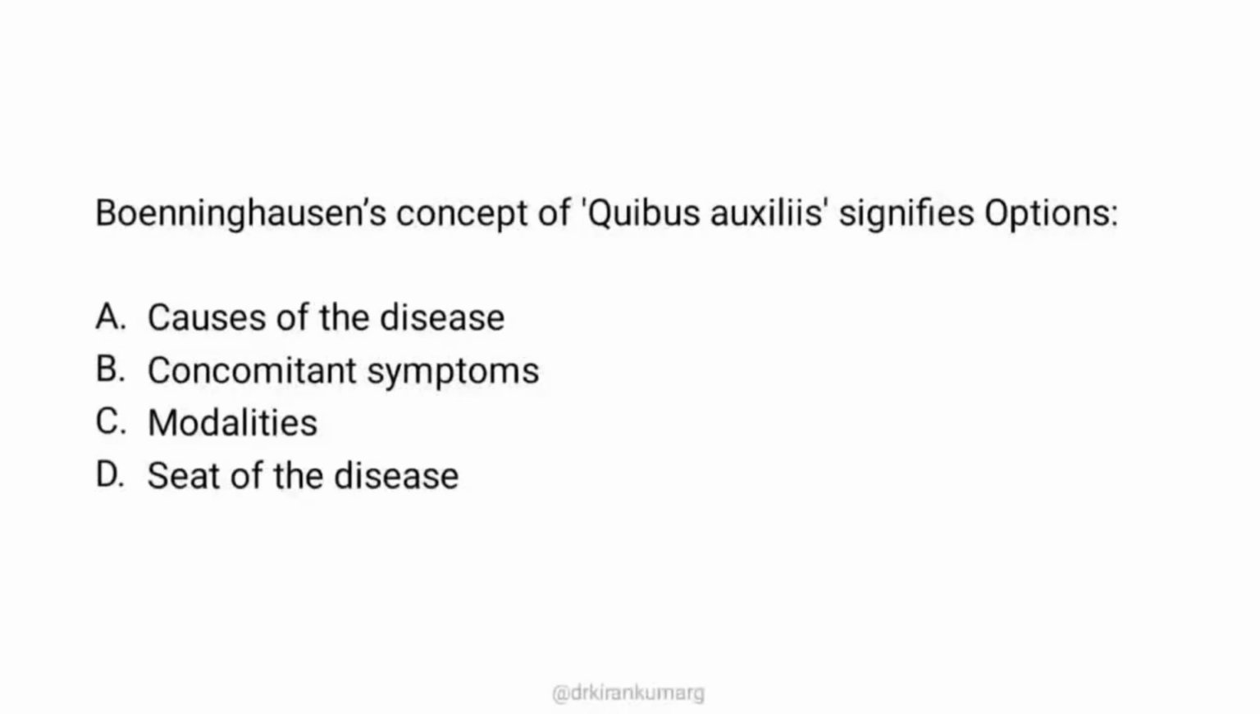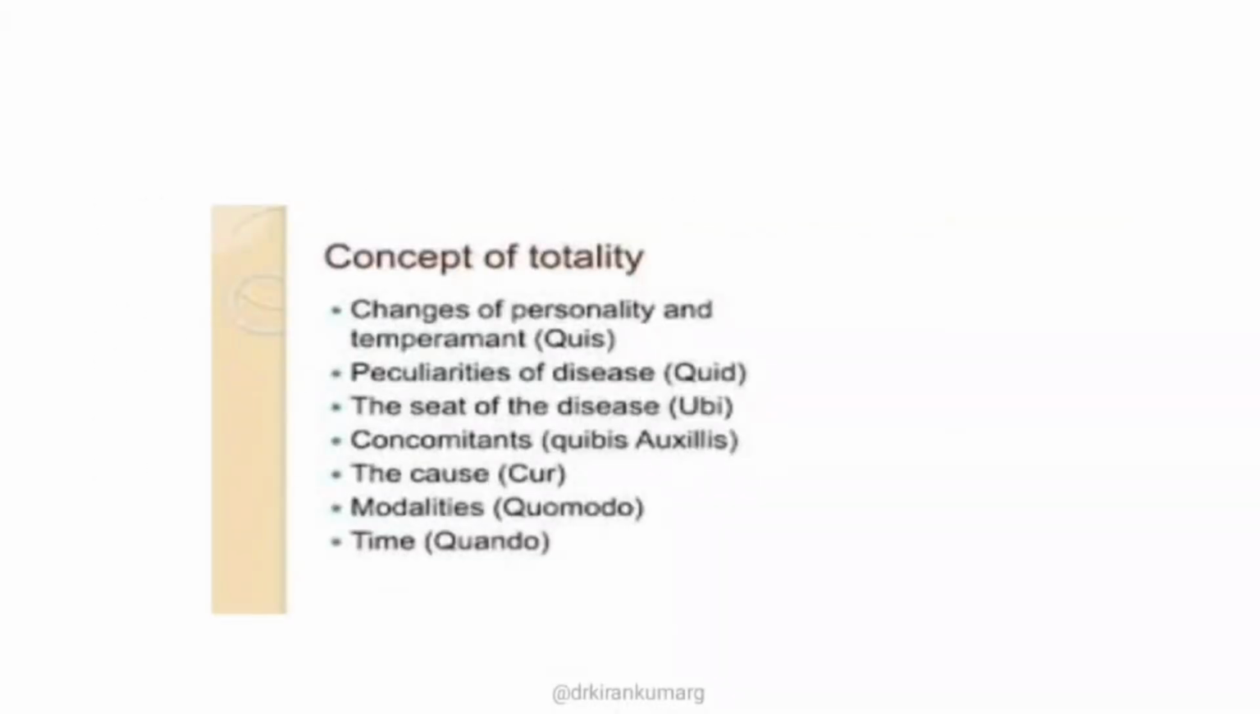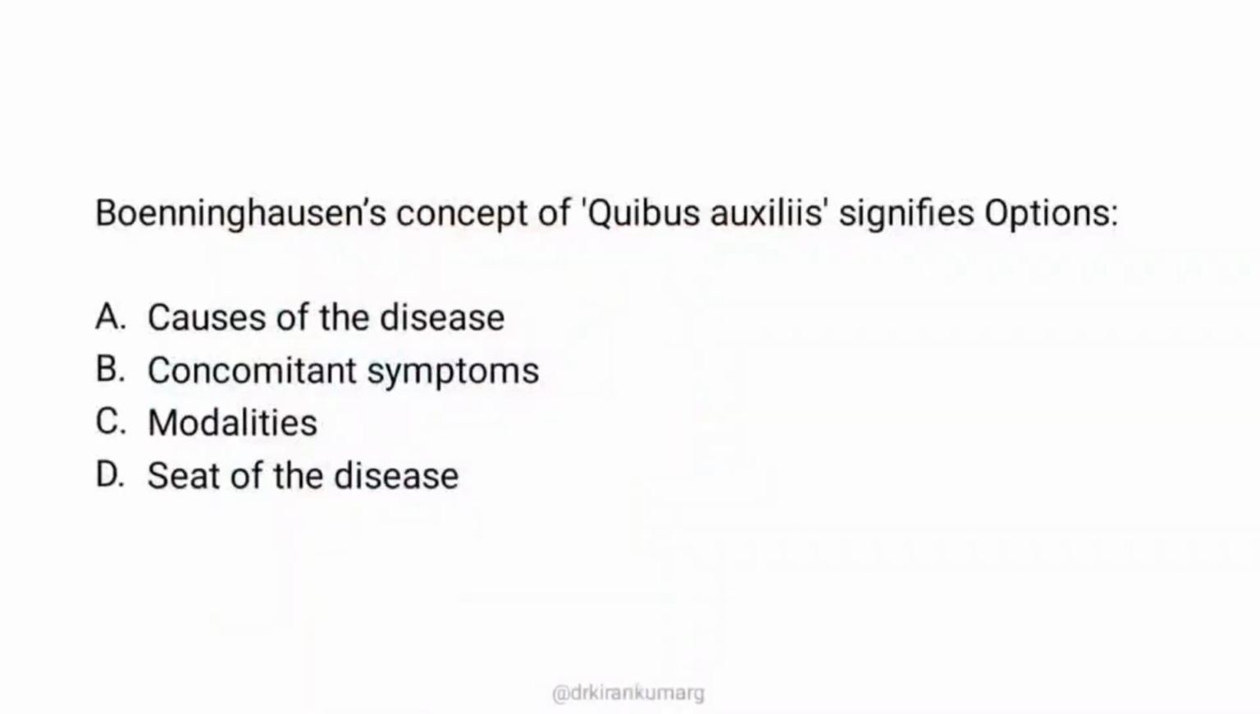So whether the answer is causes of the symptom, concomitant symptom, modalities, or the seat of the disease. As you already know, Bonninghausen's hexameter: quis, quid, ubi, quibus auxiliis, cur, quomodo and quando. They have mentioned the Quibus auxiliis, that is nothing but the concomitant symptom. So the right option is option B, concomitant symptom.